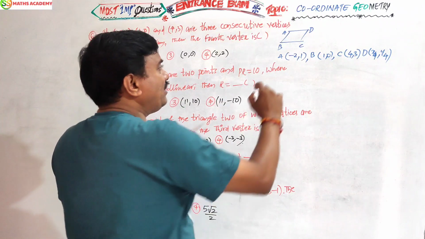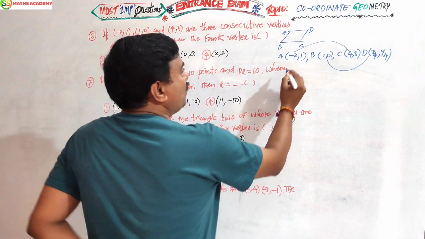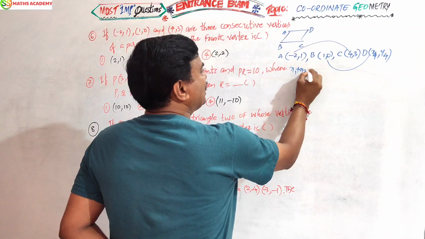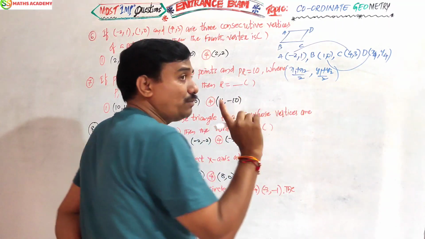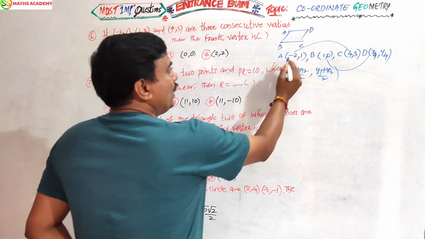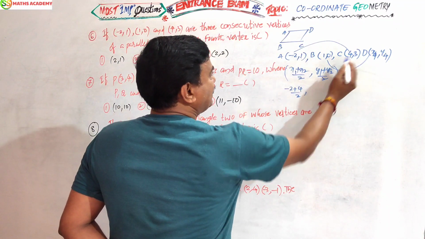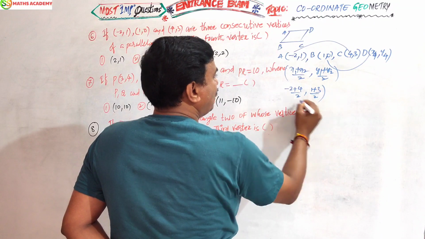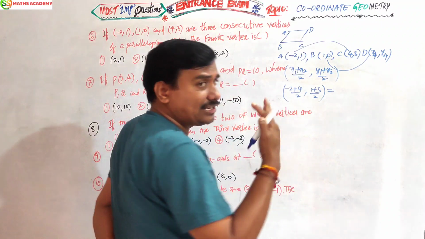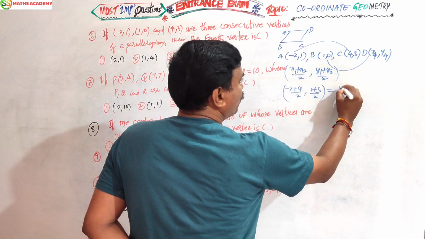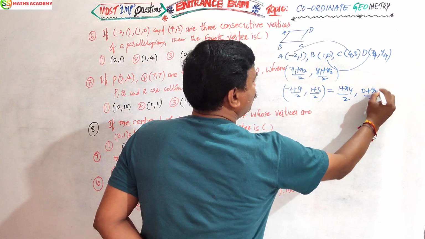Simple. Midpoint of first and third equals midpoint of second and fourth vertex. Midpoint formula, as you know very well, x1 plus x2 by 2 comma y1 plus y2 by 2. It is clear for your mind, right? Now minus 2 plus 4 by 2, 1 plus 3 by 2. Midpoint of AC completed. Now BD: 1 plus x4 by 2, 0 plus y4 by 2.